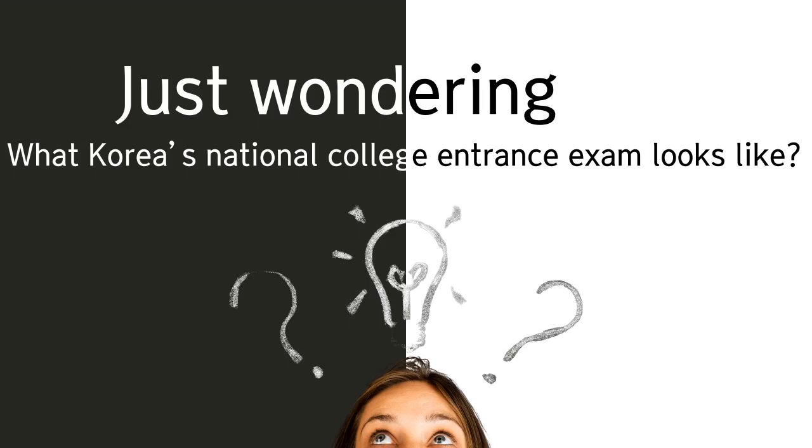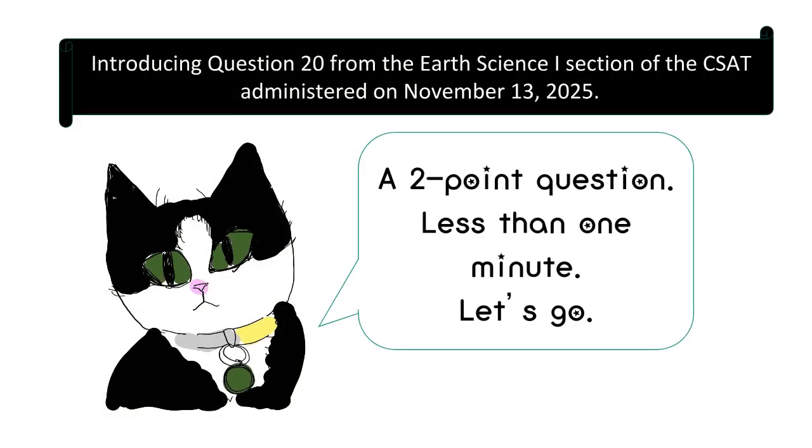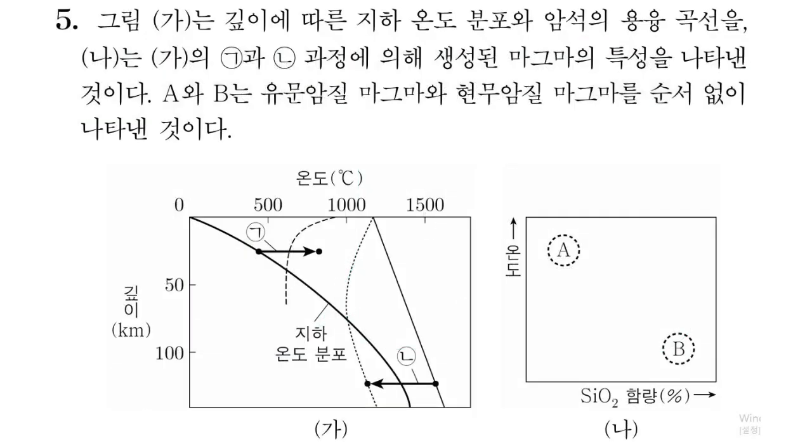Have you ever wondered what Korea's National College Entrance Exam, the CSAT, looks like? Let's take a peek. Here's question number 5 from the 2025 CSAT Earth Science 1 section. This is a 2-point question designed for less than a minute. This is an exam question written in Korean.